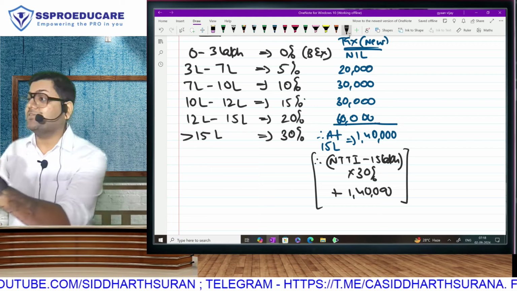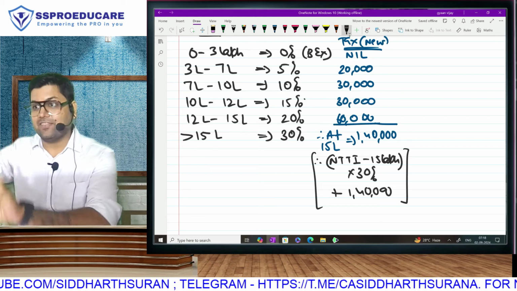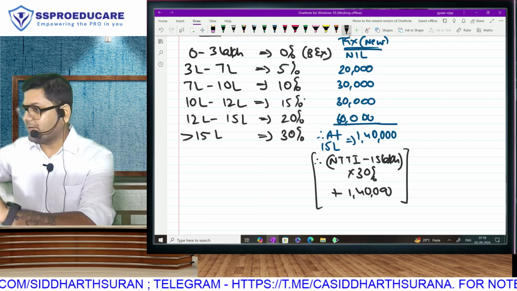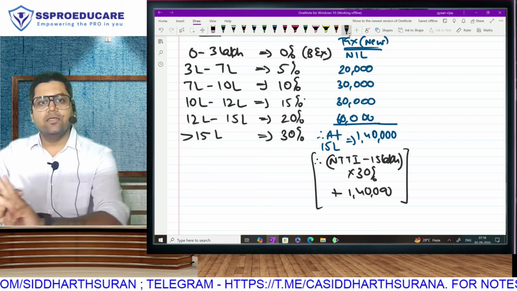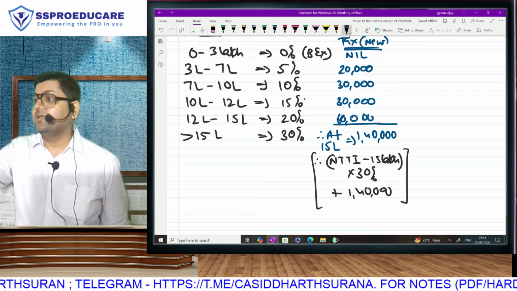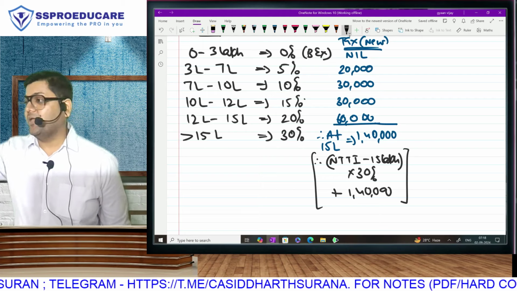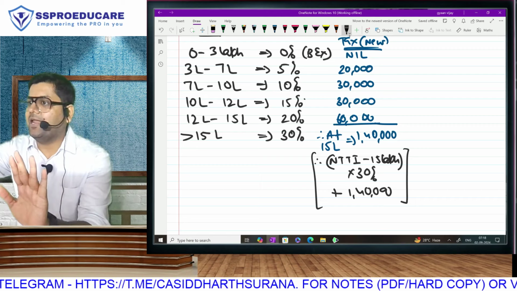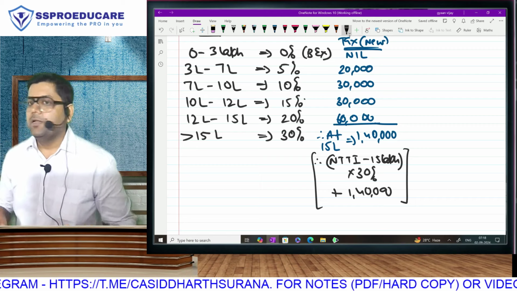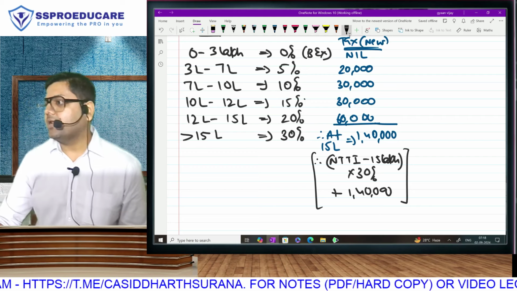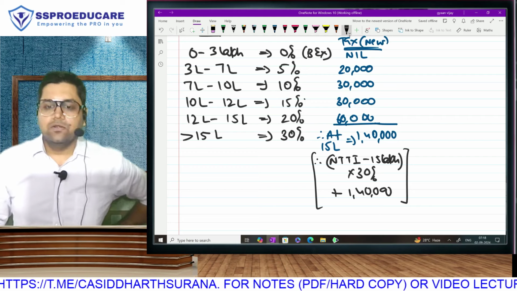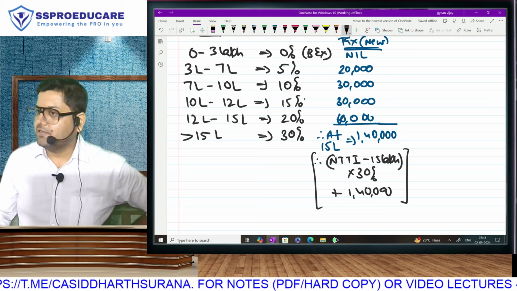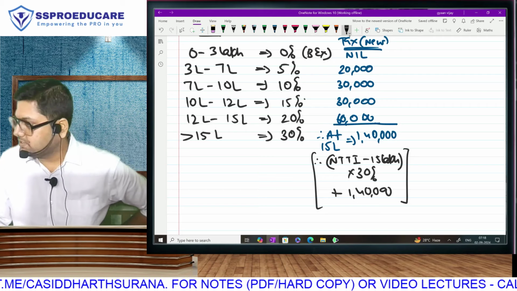So now you understand why this is easy for you. There you had to remember 3 amounts: 1,12,500, 1,10,000, and 1 lakh for category A, B, and C respectively. Here you just have to learn 1,40,000. Irrespective of senior, super senior, resident, non-resident, HUF, AOP, everyone, pick up your NTTI, remove 15 lakh. You get the excess over 15 lakh, that will be taxable at 30%, plus the fixed tax at 15 lakh, 1,40,000 rupees. This is how you will calculate. An institute gives the suggested answer also like this.